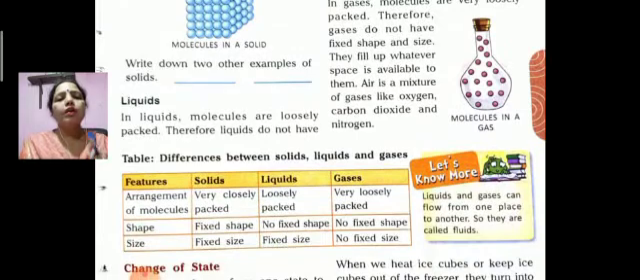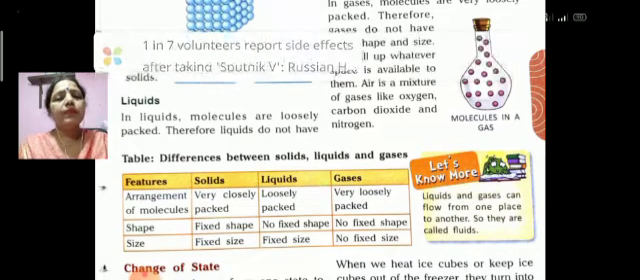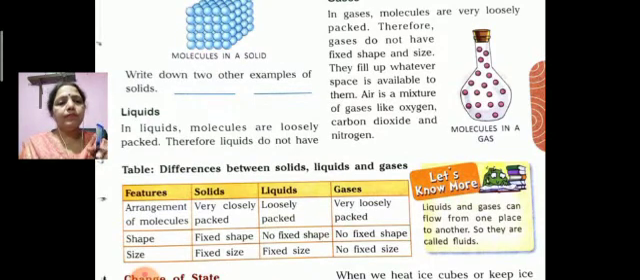Now you can see the table of differences between solids, liquids and gases. Firstly, we will know about the features one by one. Arrangement of molecules: solids very closely packed, liquids loosely packed, gases very loosely packed. Shape: solids have fixed shape, liquids have no fixed shape and gases have no fixed shape. Size: solids have fixed size, liquids have fixed size, but gases have no fixed size.